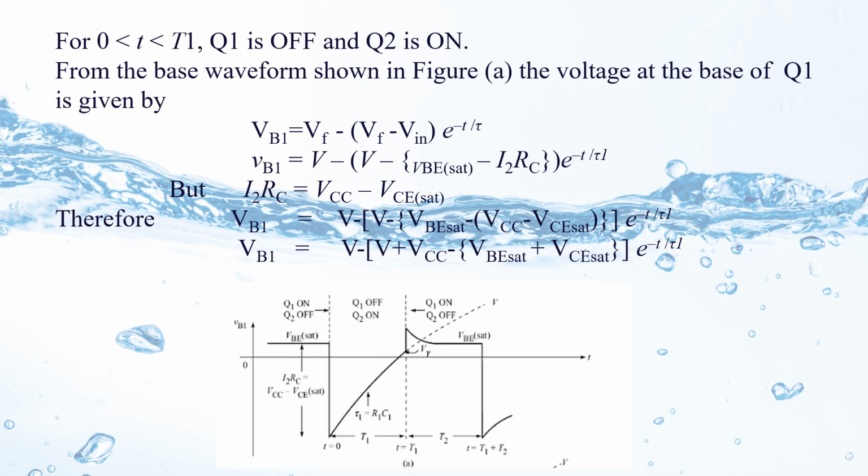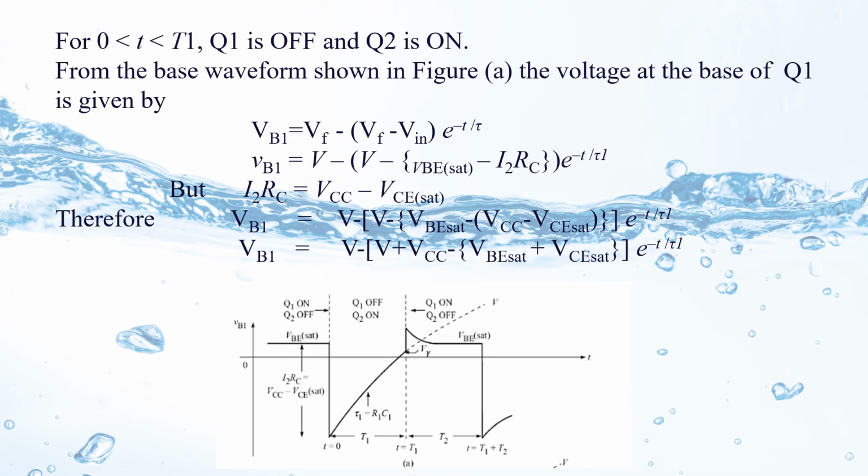Substitute all these values in this basic equation. You get VB1 equivalent to VF, the final voltage V, and Vin equivalent to VB sat minus I2RC, where I2RC is given by VCC minus VC sat. In this equation I2RC is replaced by this expression.